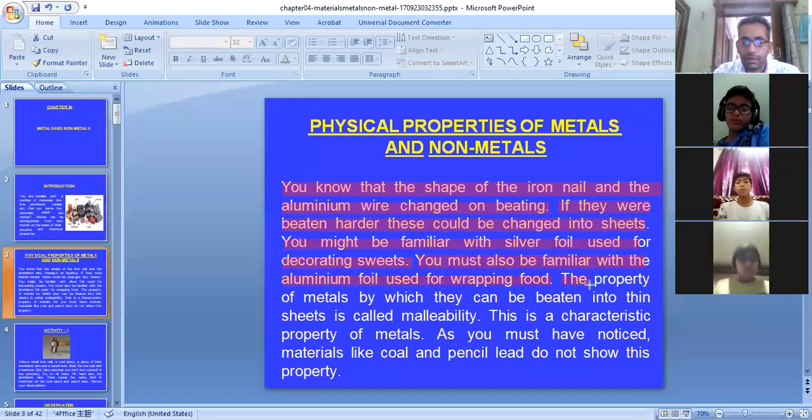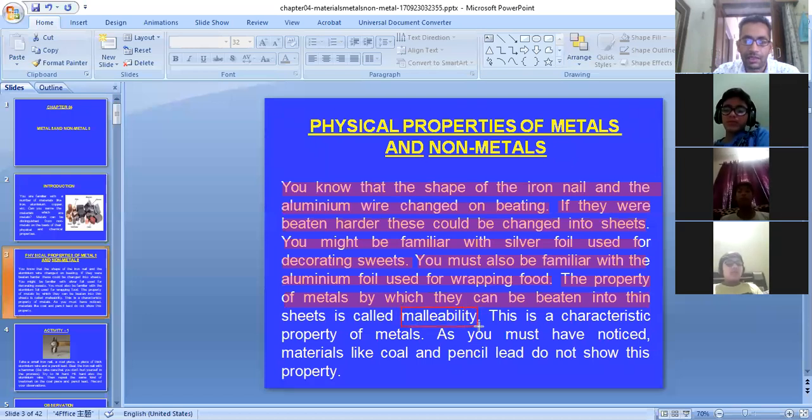This property of the metals by which they can be beaten into thin sheets is called malleability, and it's a physical property. This is a characteristic of metals.